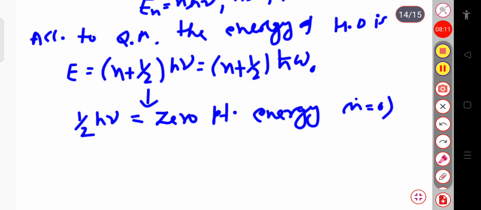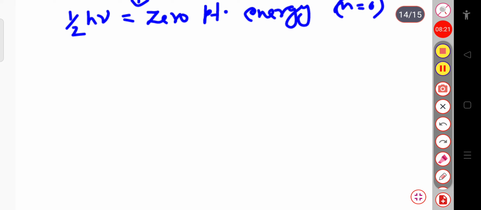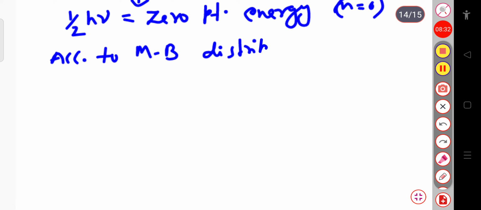Okay, when n equal to 0, energy will be equal to 1 by 2 h nu, and this is called zero point energy. And again, according to the Maxwell-Boltzmann distribution of energies,